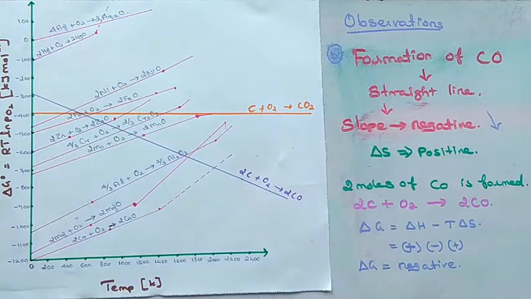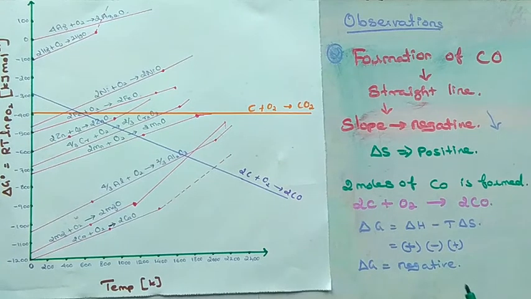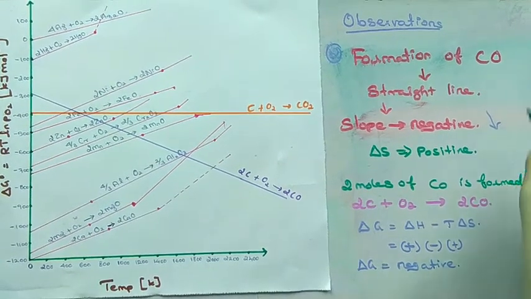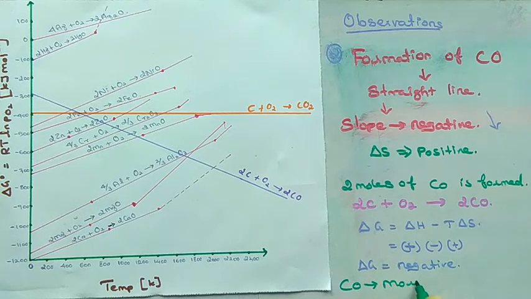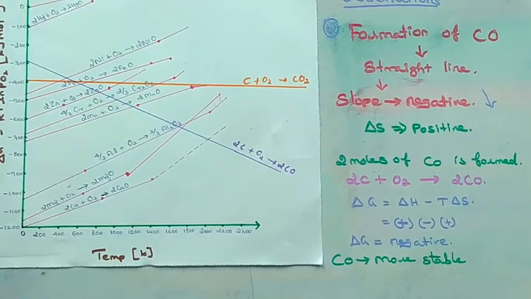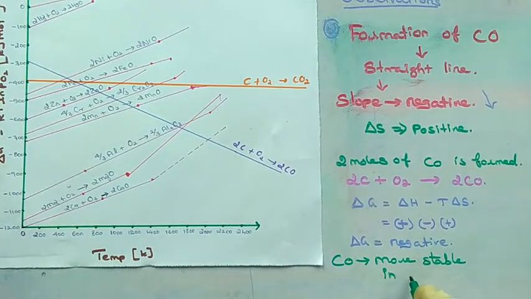Here you can see that even though the carbon monoxide slope is negative, it is going in a straight line, which means carbon monoxide is more stable even at higher temperatures. More stable at higher temperatures. Due to that, the line is going straight.